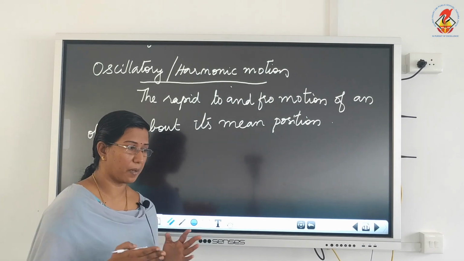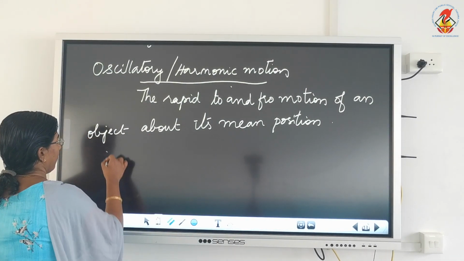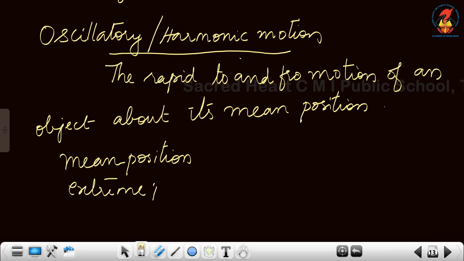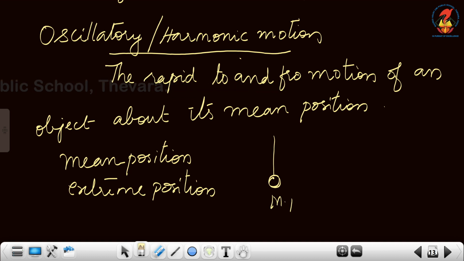Now the two terms which are very important related to oscillation are mean position and extreme position. You have studied these terms. If you have a pendulum, you know what is a pendulum? A string with a bob attached to its end. If it is at rest, that initial point can be considered as the mean position.